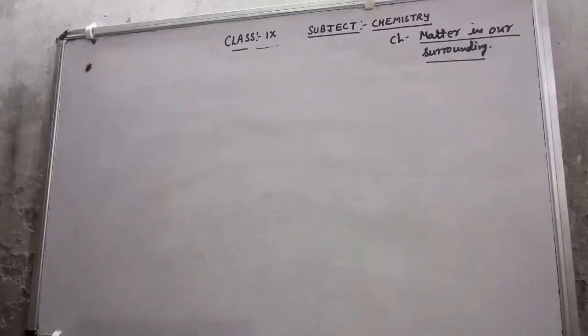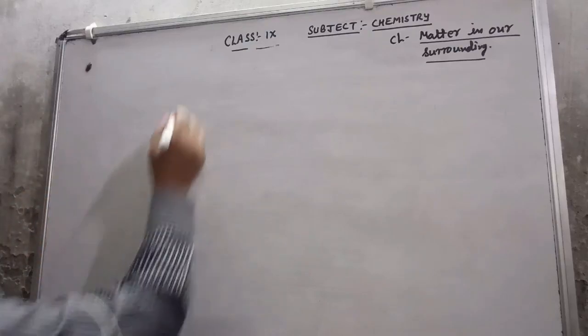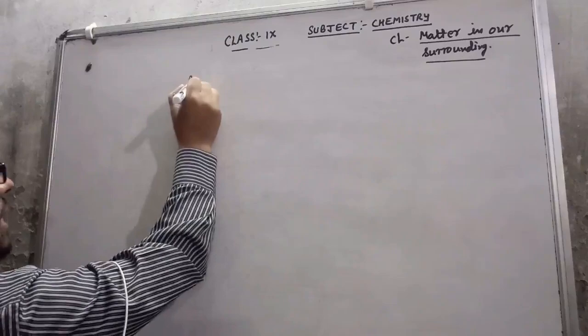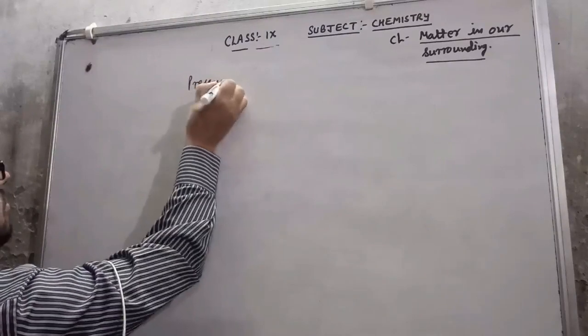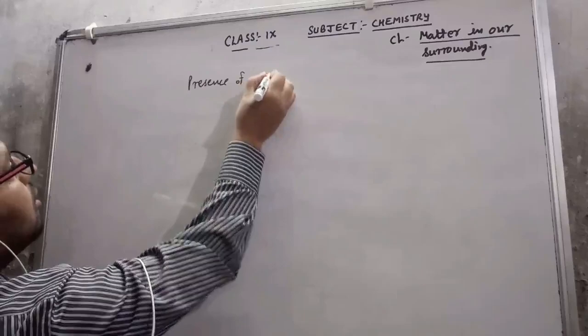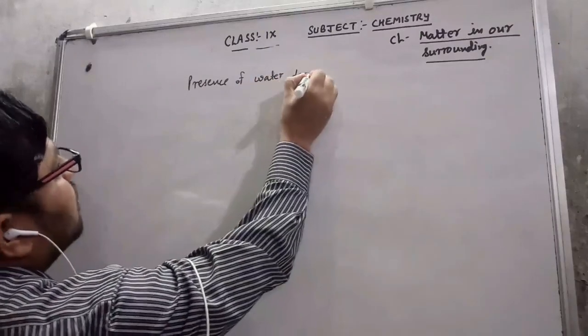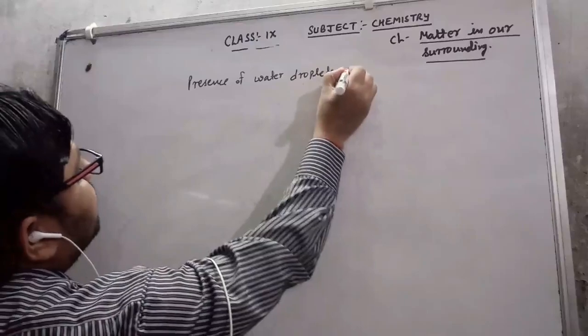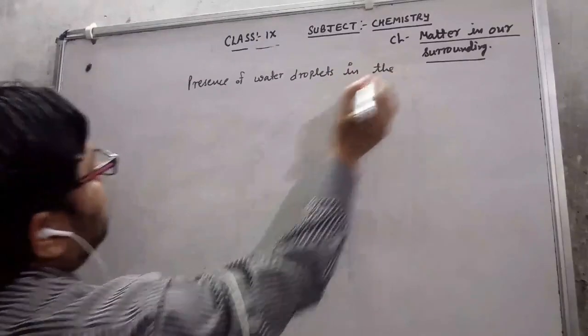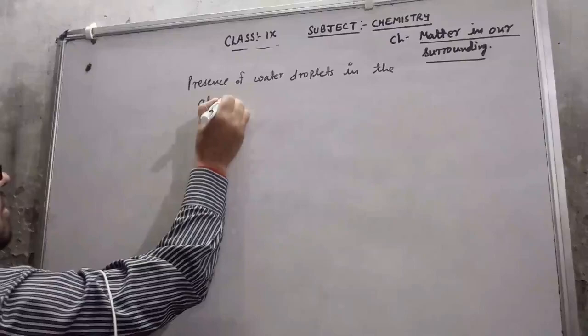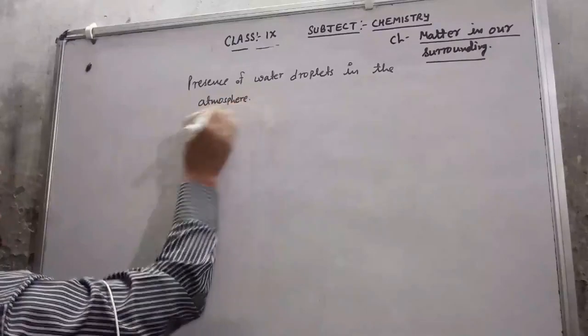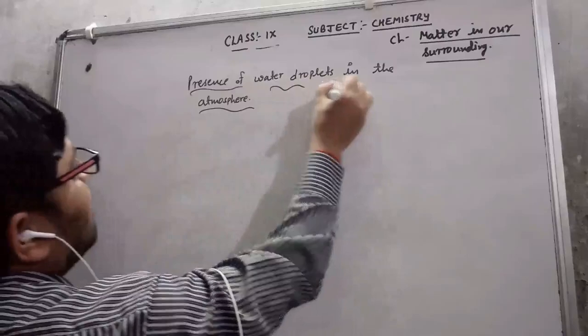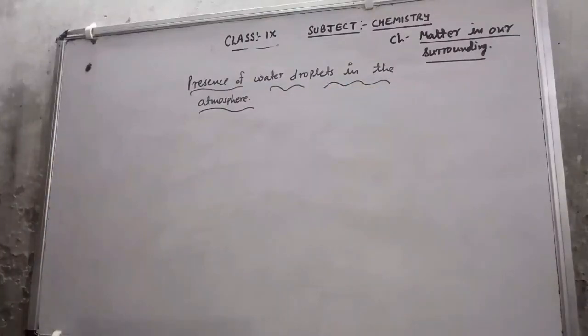That means we want to show, with the help of an activity, the presence of water droplets in the atmosphere. Now how can we show that water droplets are present in the atmosphere?